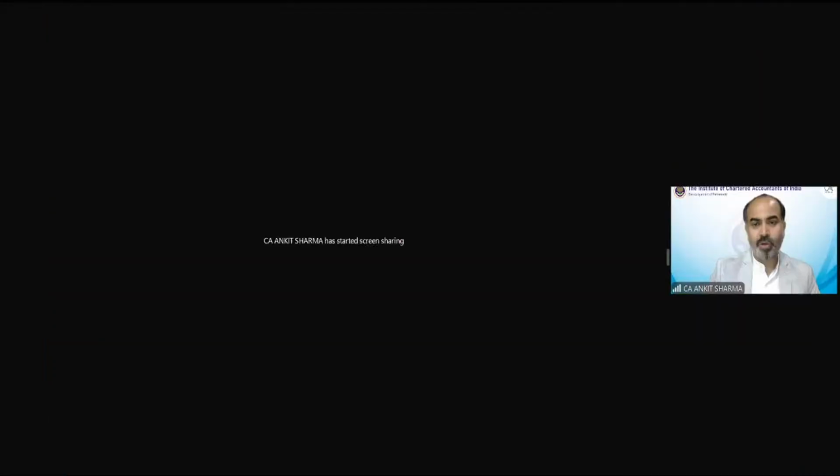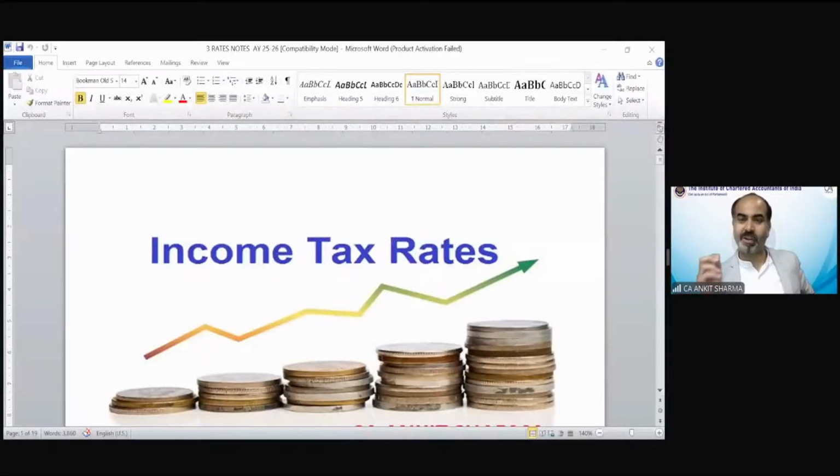Okay, so can we go further, students? Yes, we are going to launch our income tax rate provision. Now, this is the numerical part. So if any one of you has interest in numerical or practical things, definitely you are going to enjoy this income tax rate provision. The theoretical part was to make you understand the basic concept of income tax. It does not mean that Part A, what we have discussed, is not important. I have told you yesterday also, do not underestimate the power of theoretical provisions, because everything is based upon that.